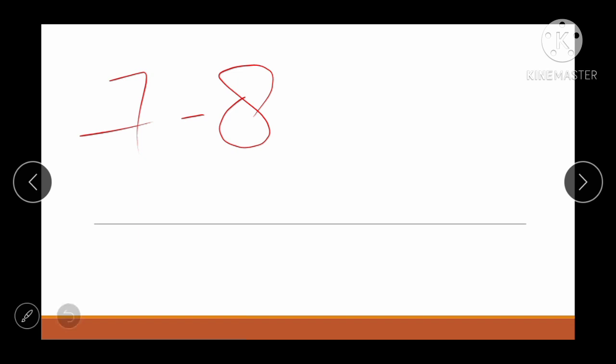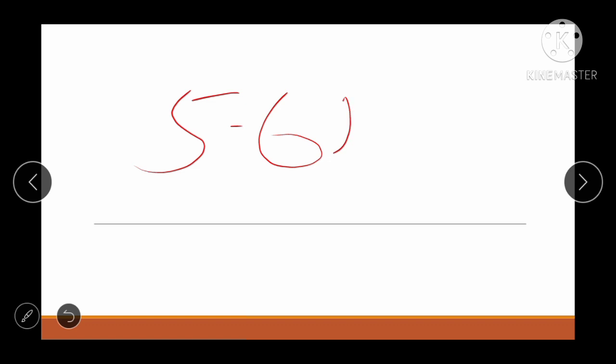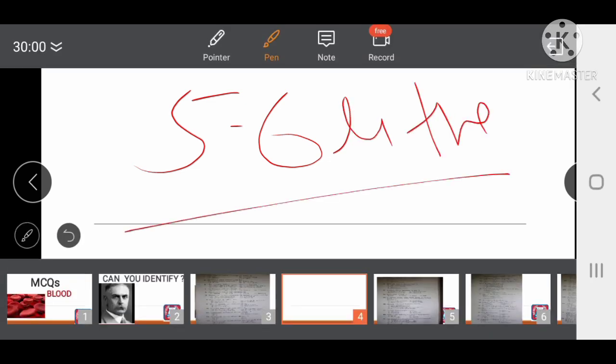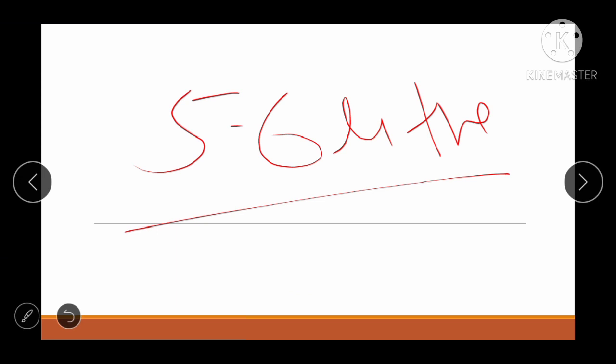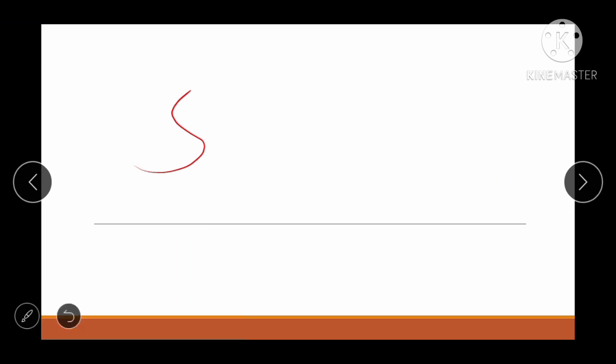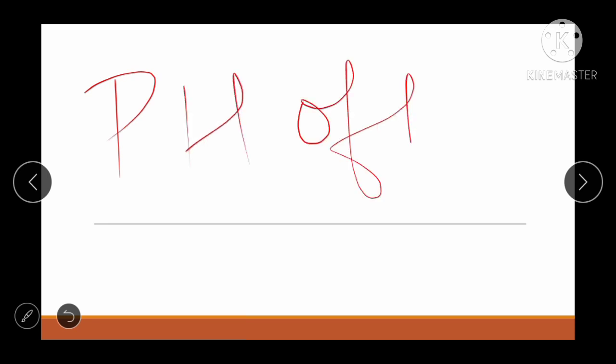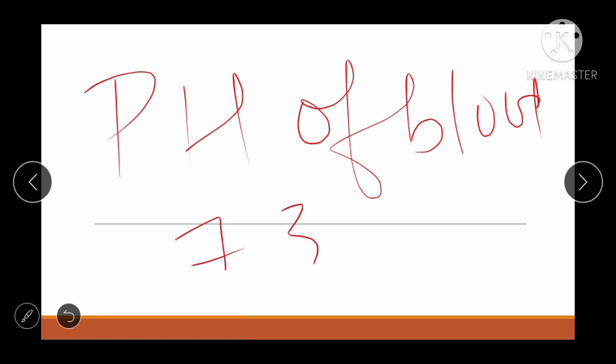Simple one. Now I'll tell you something important. Blood volume in a human being is 5 to 6 liters. An average human being has approximately 5 to 6 liters of blood. And the most important and frequently asked question: pH of blood. The pH of blood is 7.3 to 7.4.